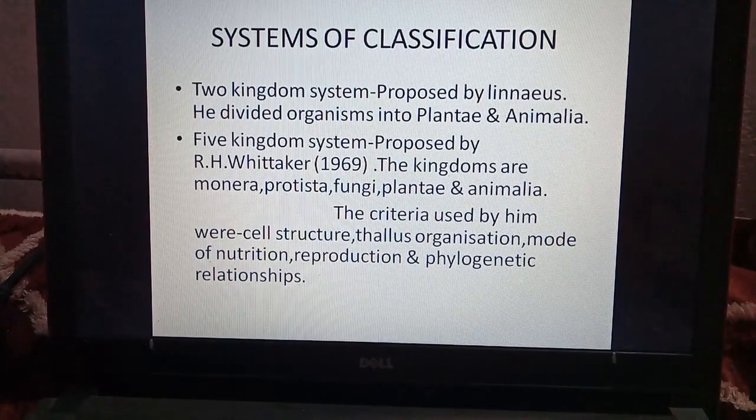In this system we also see that the kingdoms are arranged according to evolution. First Monera, it is the simplest, which includes bacteria. Then Protista, in which amoeba is found. Fungi, Plantae and Animalia. So simpler to complex is followed.